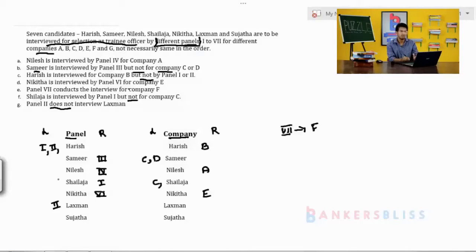After that, we have to go with the remaining information. We have to solve it by negative constraint. The remaining information we have to solve with the help of negative constraint. Then how do we solve the negative constraint? Look at here. Lakshman is not by 2nd. Lakshman and Harish. First you have to write those that are finished. First I am going to write panels 1st to 7. After that I am going to eliminate: 2nd, third, fourth, fifth, sixth and seventh.